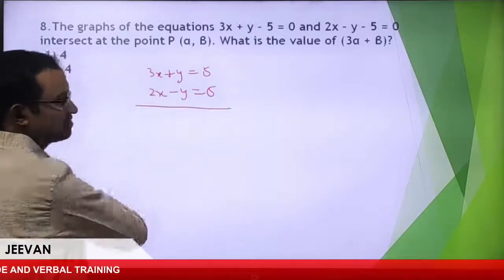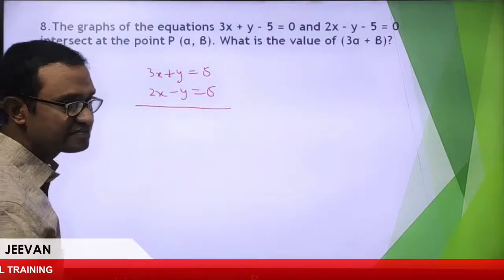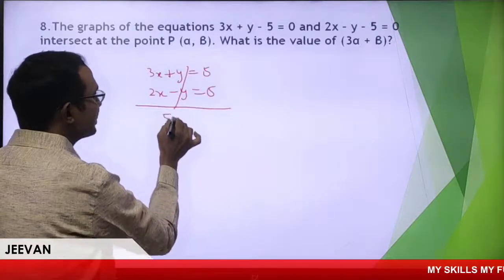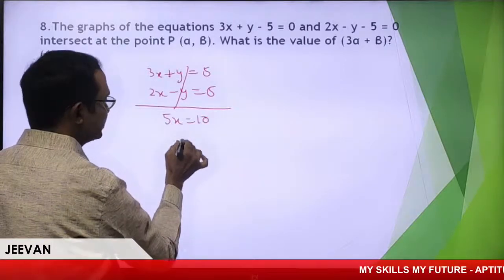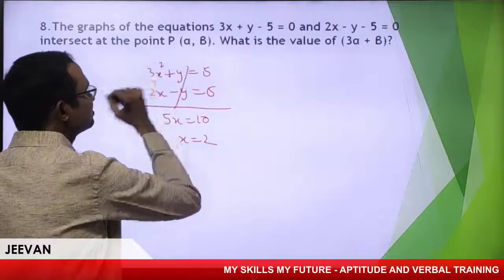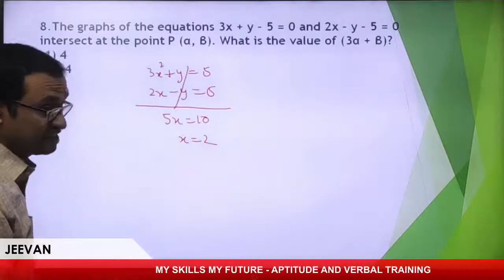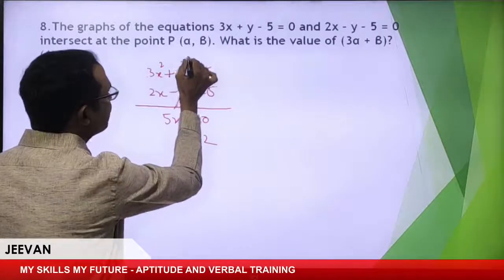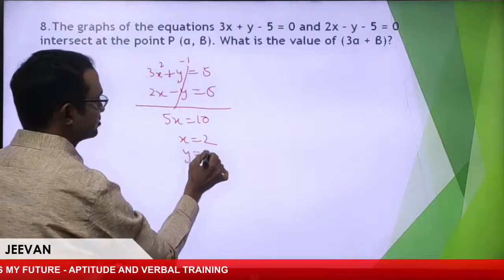First, let me simplify. If I add, 5x is equal to 10, x is equal to 2. If I substitute 2 here, 6 minus this one, y is minus 1. I'll get y is minus 1.